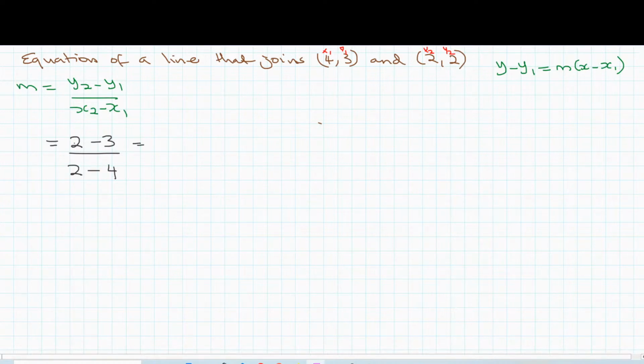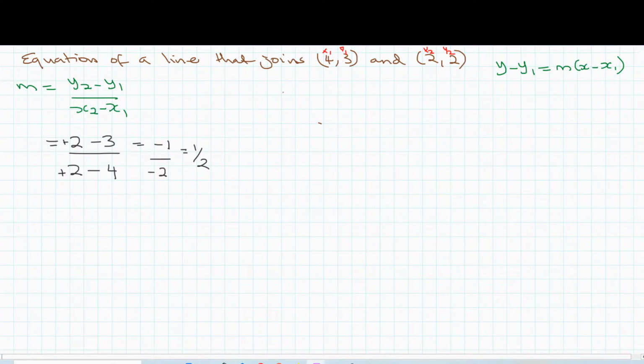So this is going to be 2 minus 3, which is -1, and the rule is the same. When you have two numbers with different signs, if you don't have any sign to the left of a number, you can safely say it's positive. So we have a positive and a negative. We subtract the numbers, which gives us 1, and then we use the sign of the bigger number. So we have -1 divided by -2, which is going to give us 1 over 2. Okay, so now we have our slope, we have our x1, we have our y1.